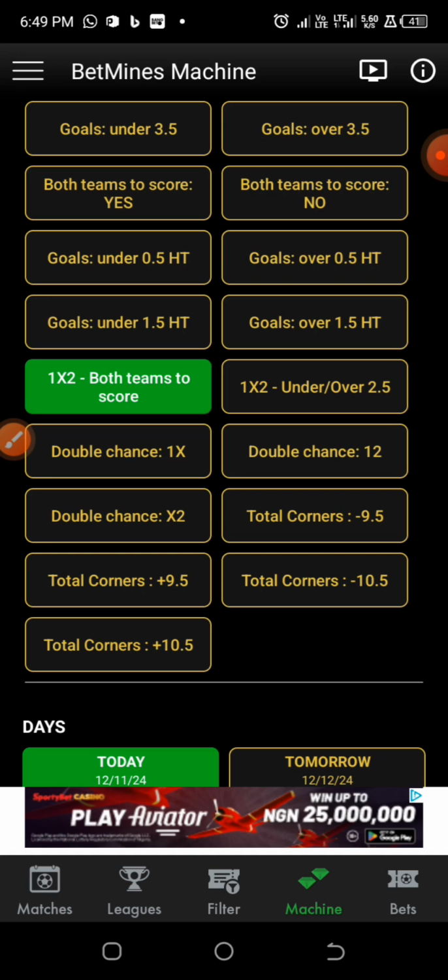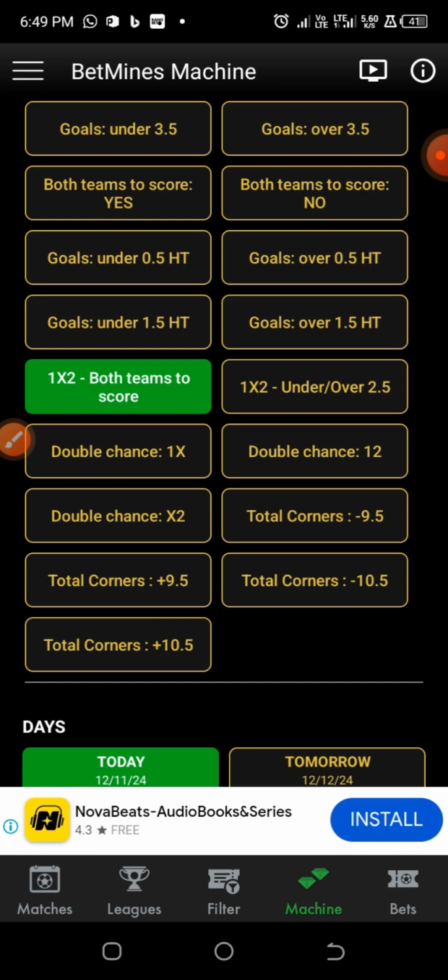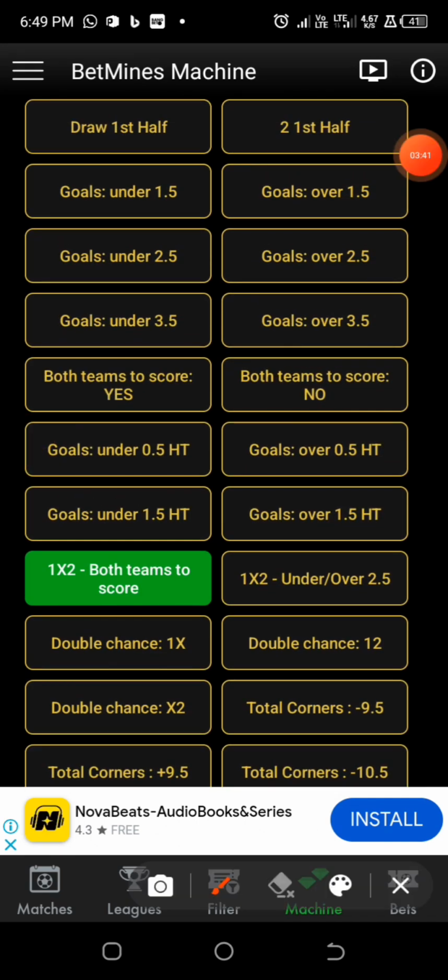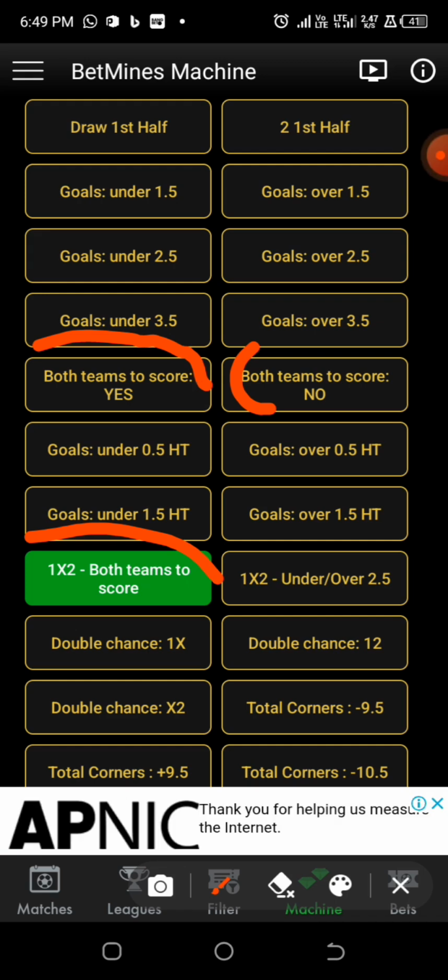This both team to score aspect will generate predictions for you for teams that will give you both team to score and who to win. So if you look at it here, there is a normal both team to score here that will write yes or no, but this one is only concerned with both team to score yes or no and who to win precisely. So this who to win, to be precise, will give us additional predictions to it.